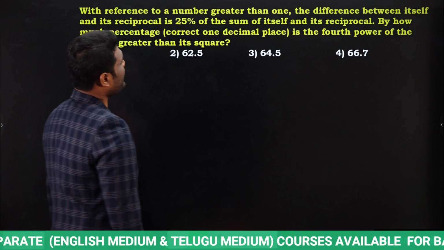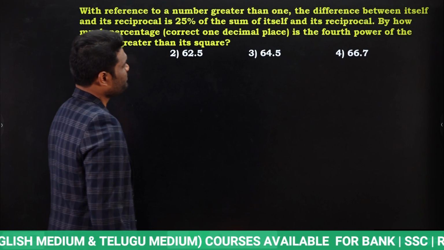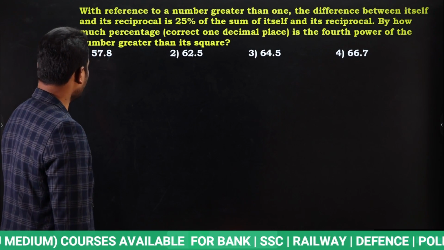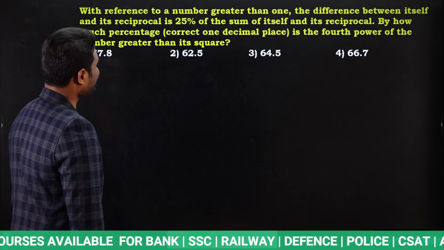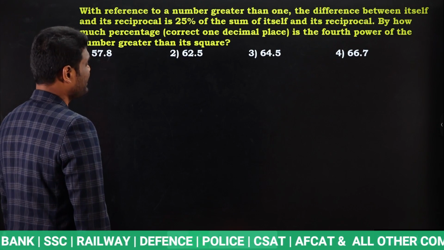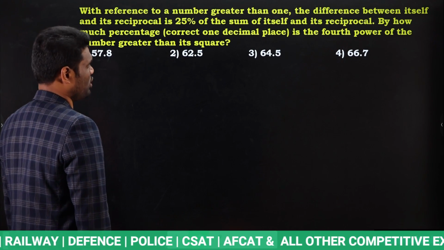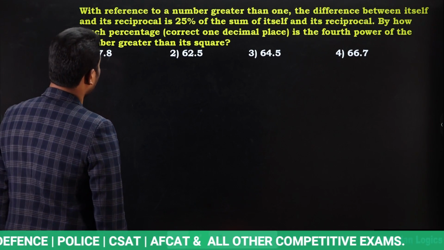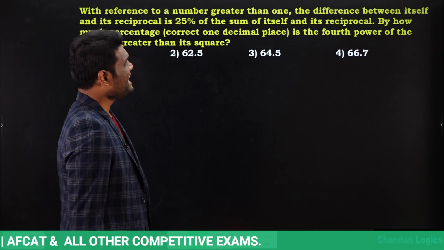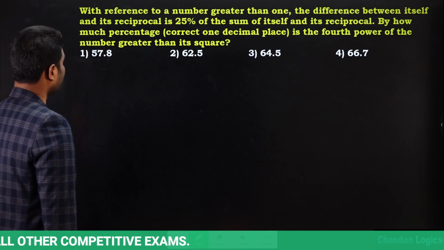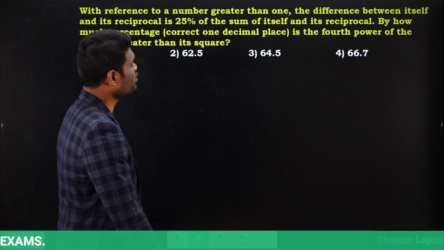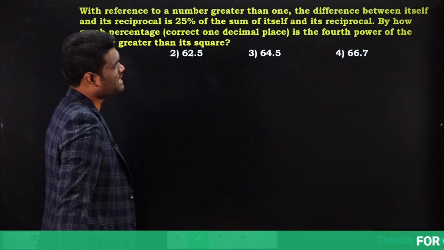Look at the next one. With reference to a number greater than 1, the difference between itself and its reciprocal is 25% of the sum of itself and its reciprocal. By how much percentage, correct to one decimal place, is the fourth power of the number greater than its square? Even this is a very good question. Exact question came in the examination.